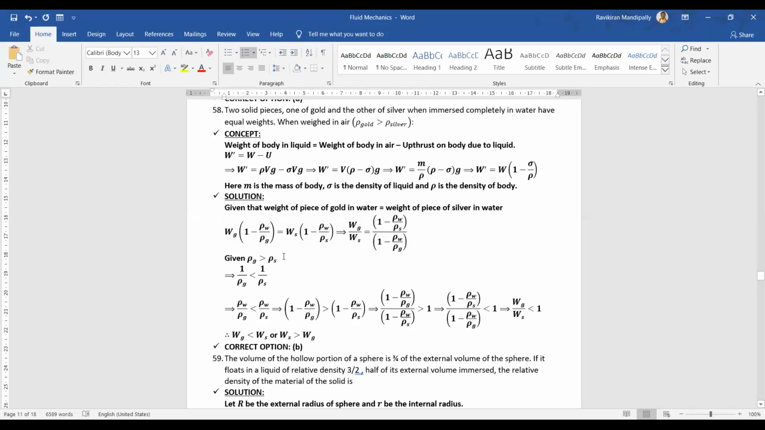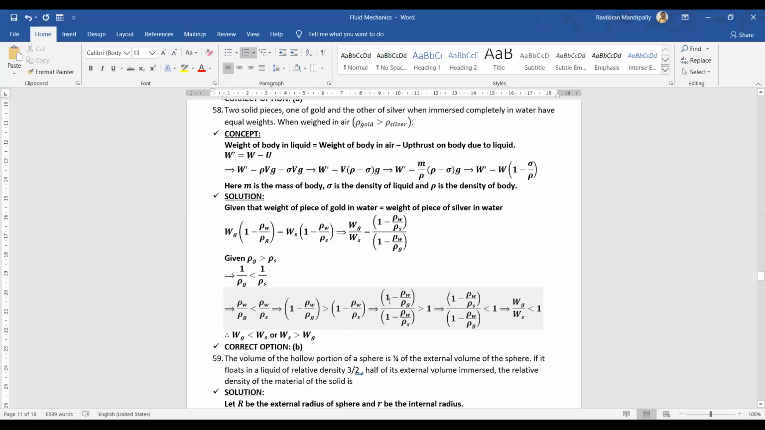Now according to the question, density of gold is greater than density of silver, so taking reciprocal on either side, we got 1 by rho G is less than 1 by rho S. Multiplying both sides by density of water, we got rho W by rho G less than rho W by rho S. Now, if we subtract these values from 1, since this is less than this, the difference would be greater. So 1 minus rho W by rho G is greater than 1 minus rho W by rho S. This we need to keep in mind.